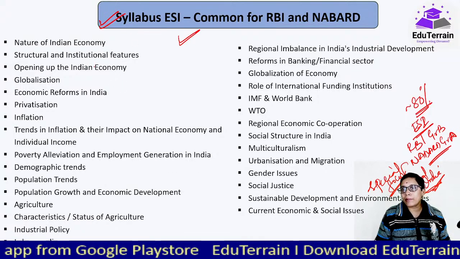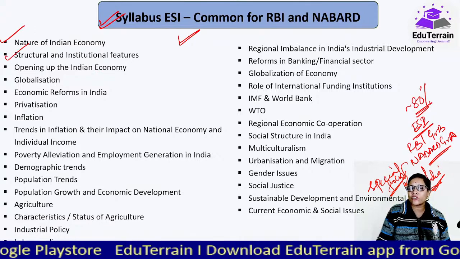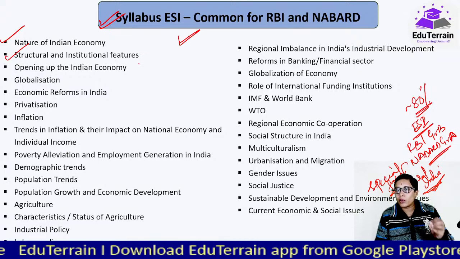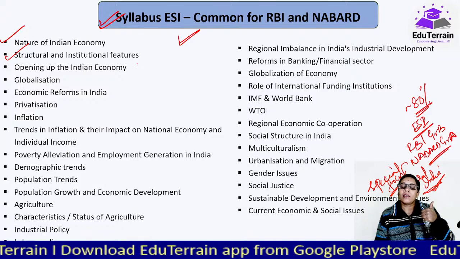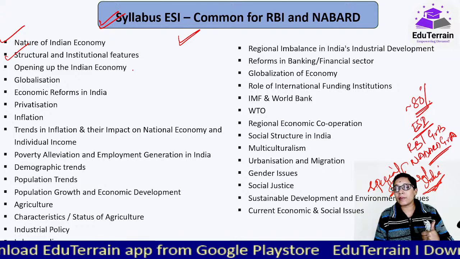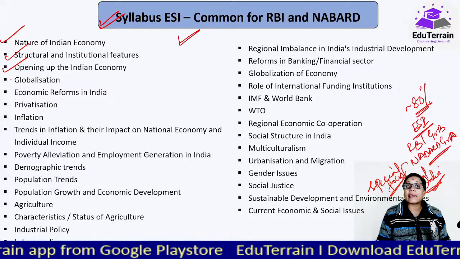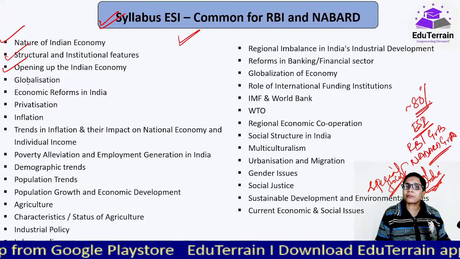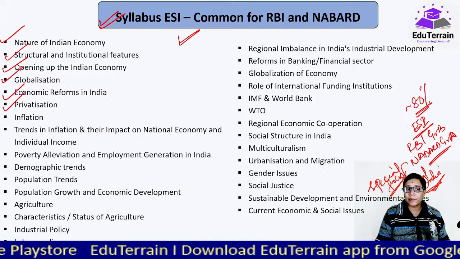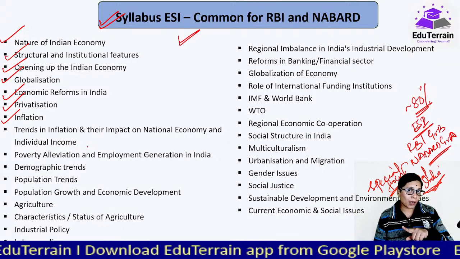Now these are the similar or common topics for RBI and NABARD. Nature of Indian economy, structural and institutional features. Though it's not matching point to point or word to word, based on the topics that RBI has mentioned and the topics in the syllabus that NABARD has mentioned, these are the common topics. Indian economy opening, that is LPG, liberalization, privatization and globalization, economic reforms in India. See, privatization, inflation, though they haven't mentioned in the NABARD syllabus.